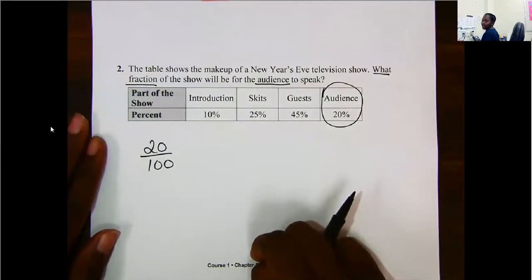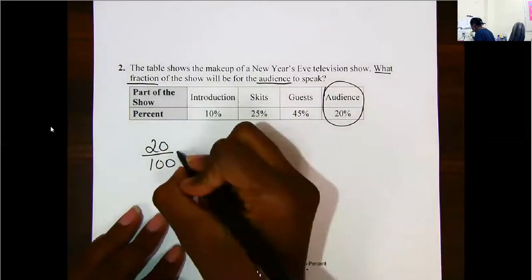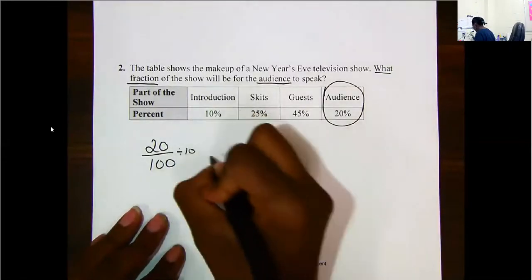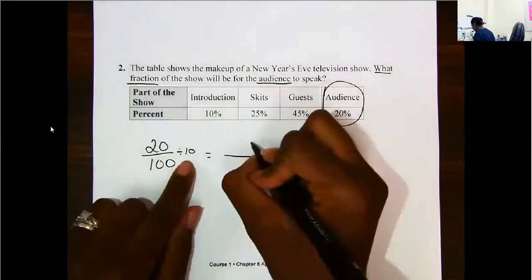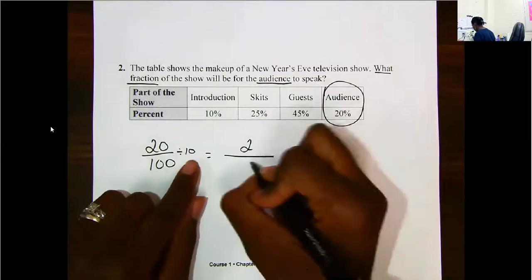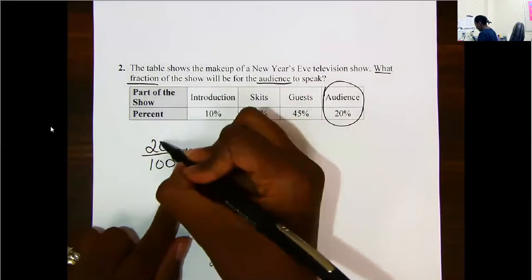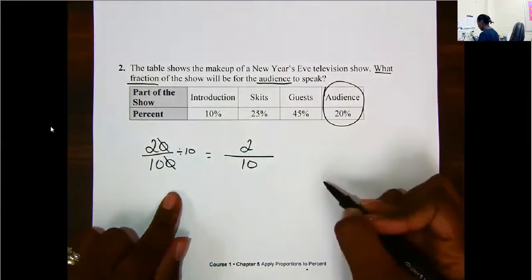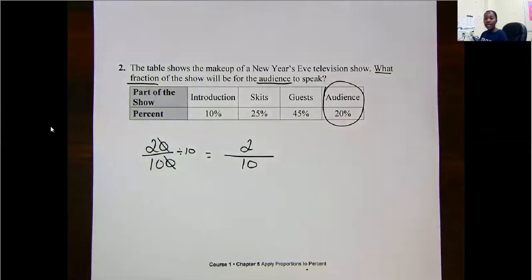But because it's a fraction, I need to see, can I make it smaller? Can I simplify it? Both of my numbers end in a 0, so I know that I am divisible by 10. 20 divided by 10 will give me 2. 100 divided by 10 will give me 10. Also, if I end in a 0, that's the same as knocking off a 0 from the problem. 2/10. I'm still even.